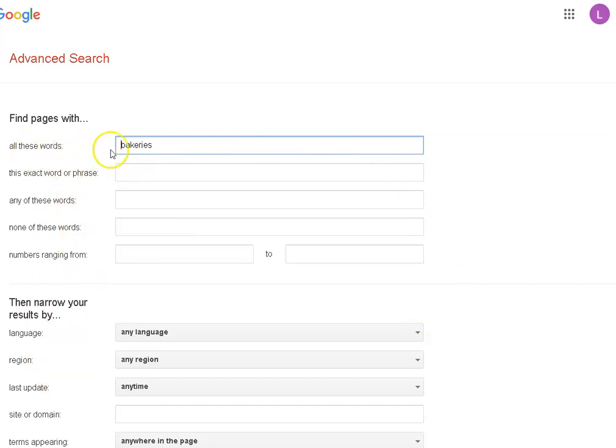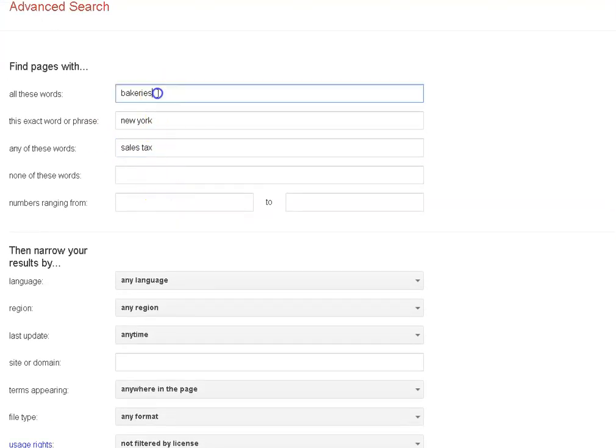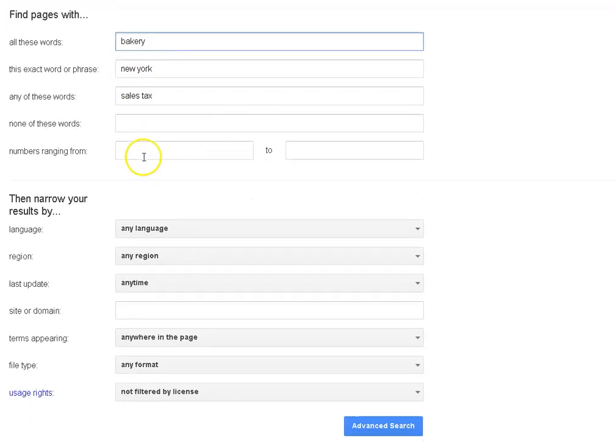So here we have a topic of bakeries. Let's maybe add in, how about New York? Okay, we can limit it to a state and a phrase. We'll search for those two words next to each other. How about look for sales tax? Do we need to charge sales tax for our bakery? And let's see, maybe I'll simplify that to just plain bakery. Kind of play around with your words. You can click as many of these as you'd like.